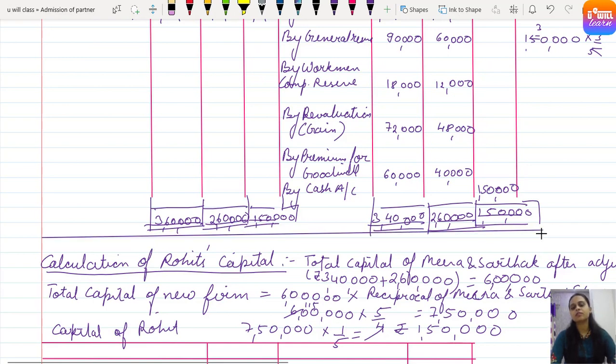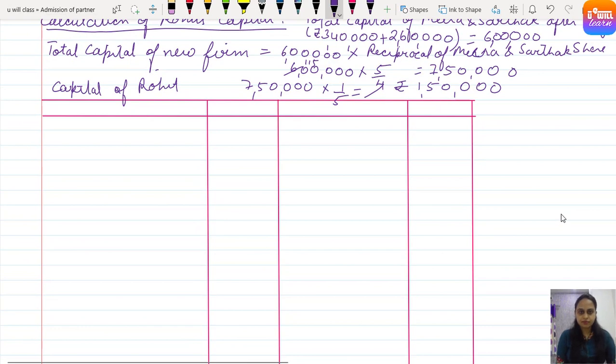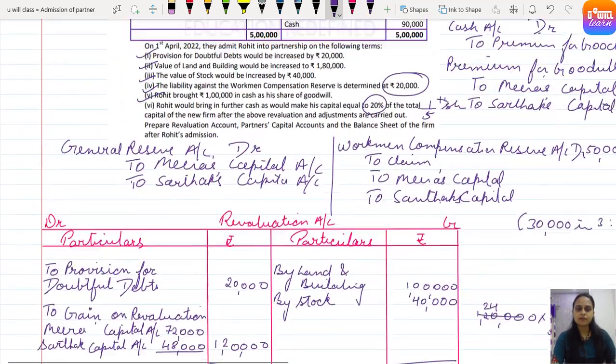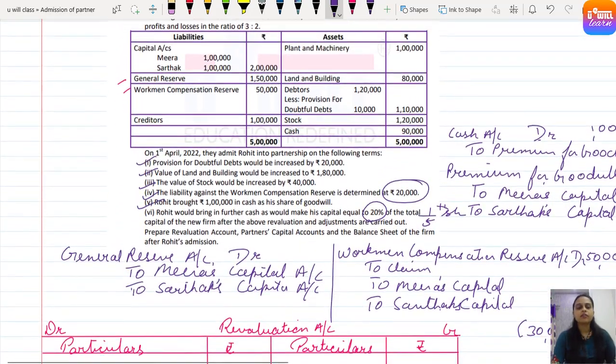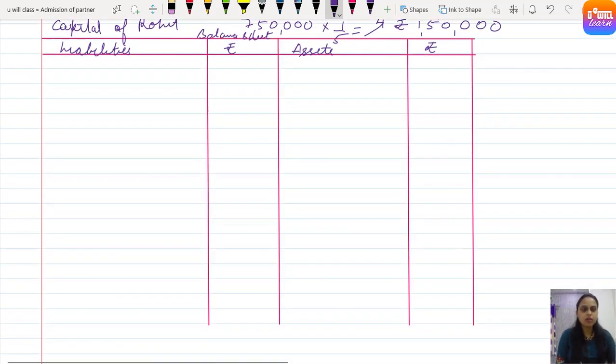Got it everyone? Understood? Come on, now let's make the balance sheet. Right, that is liabilities amount, assets amount. So how to make this balance sheet? First of all, we have on the liability side the capital accounts. So capitals we have already found out, that is capital accounts.